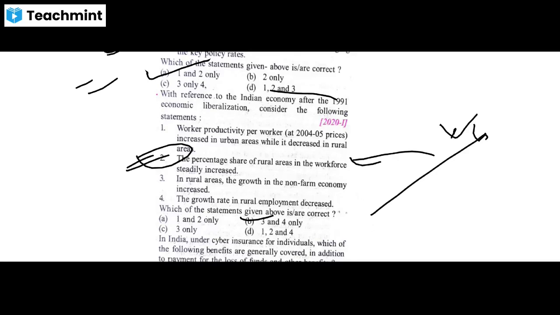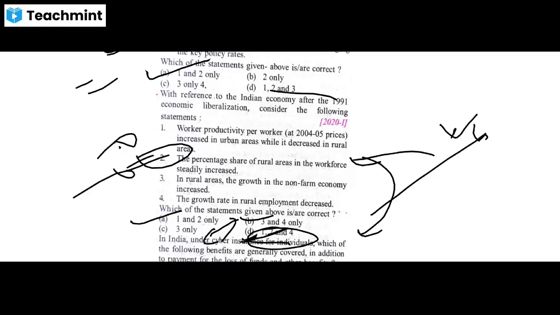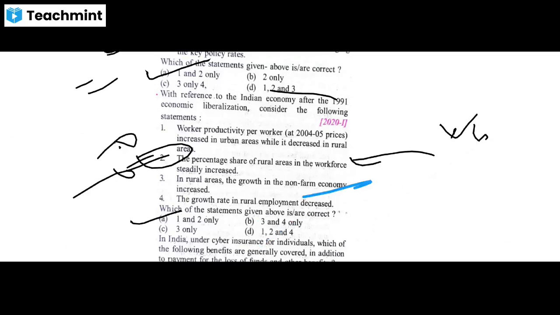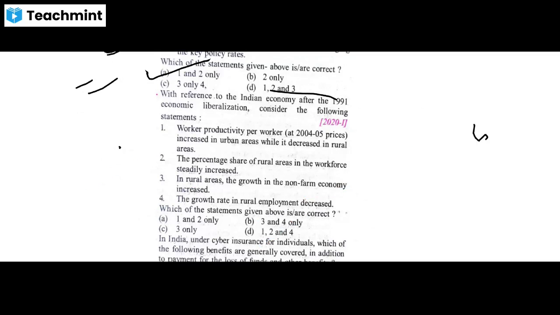Once again, you can eliminate option A, knowing that statement 1 is incorrect and statement 2 is also incorrect. By this logic you can also eliminate option D, because in option D 1 and 2 are also there. Right now the situation is between option B and option C. Statement 3 is correct because it is given in both options. So let us read statement 4.